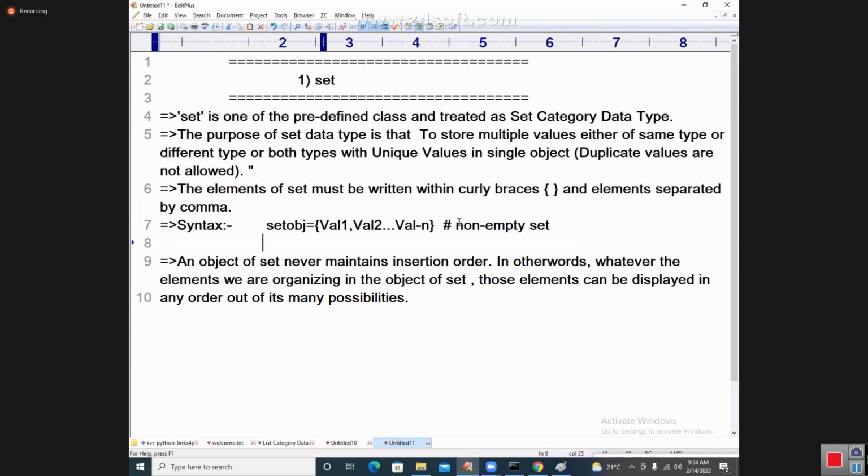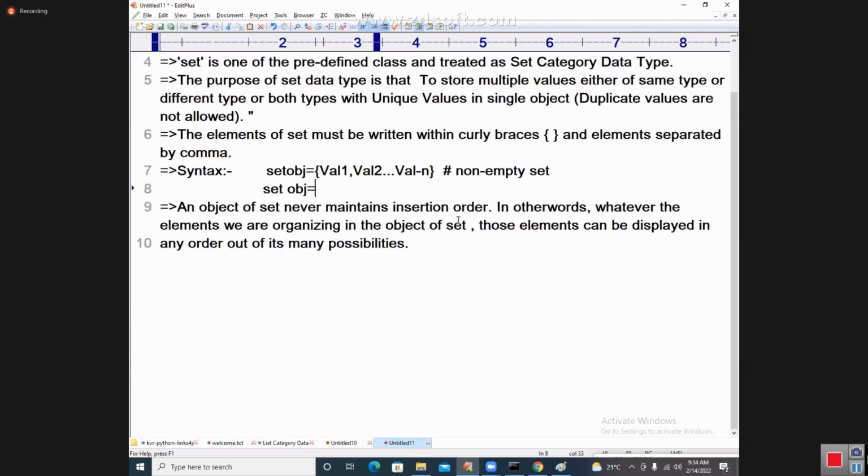See, students, be careful now. Set obj is equal to, all of you carefully follow. Now I'm writing like this, empty curly braces. Everybody generally feels that it is going to be a set, but it is not going to be a set, my dear students. It is treated as a dict. In dict also we use curly braces, and this is not a set.